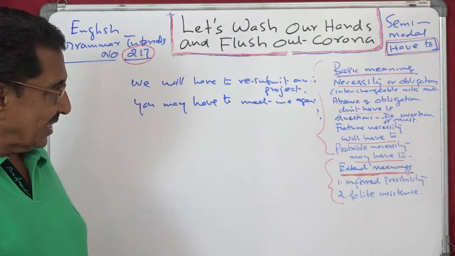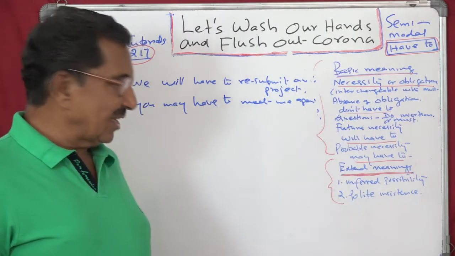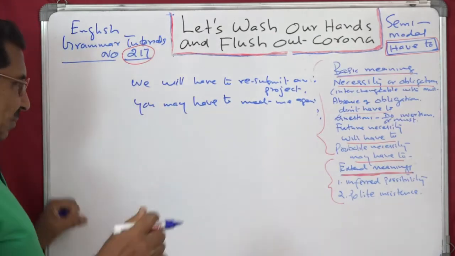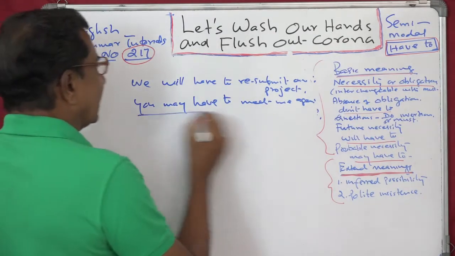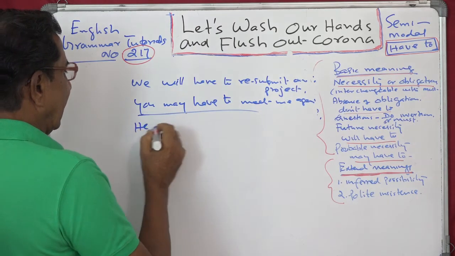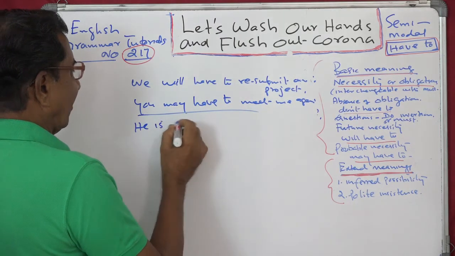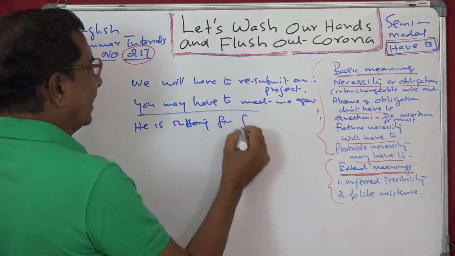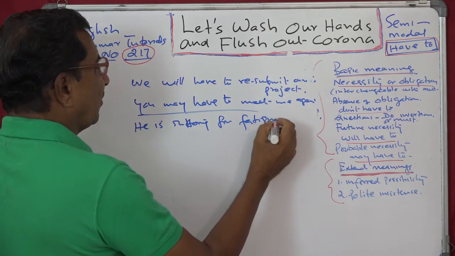And now the next is extended meaning. Extended meaning is inferred possibility. It's like probability or possibility. It's like this. He is suffering from fatigue. Some people suffer from fatigue.